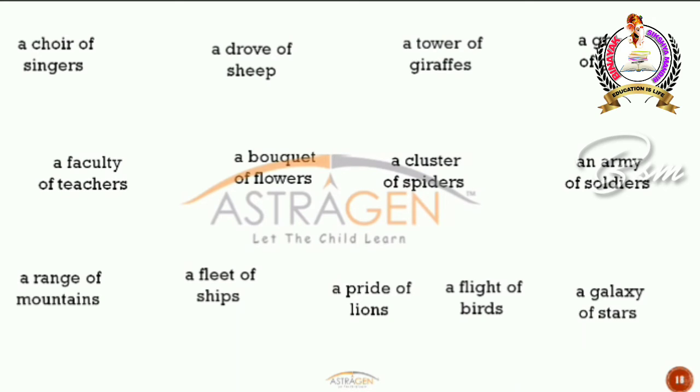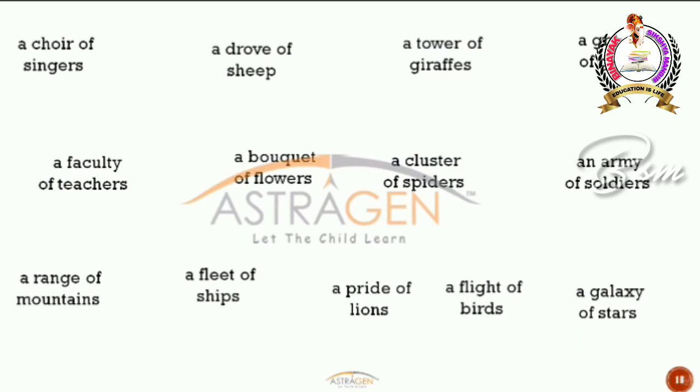So if you observe in these pictures or in these words, all the nouns like singers, sheep, giraffes, girls, teachers, flowers, spiders, soldiers, mountains, ships, lions, birds, stars are all plural nouns, right? So all those plural nouns are given a name.